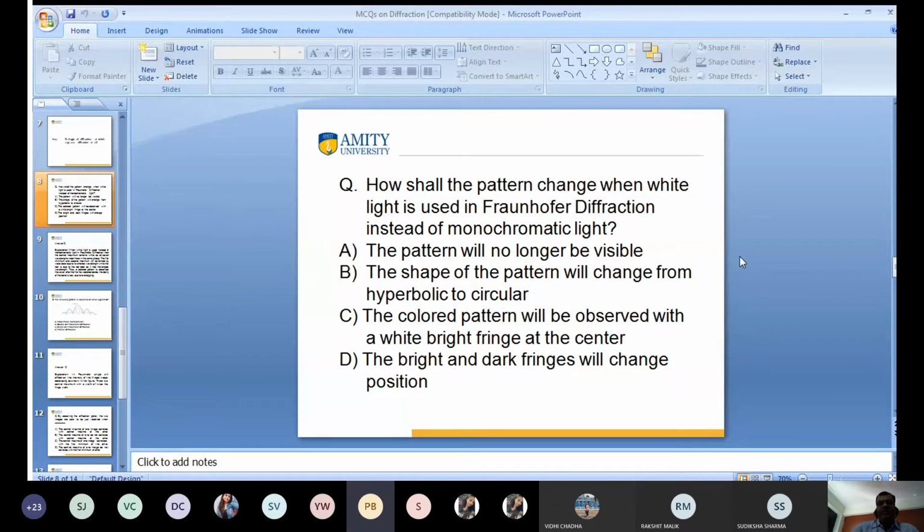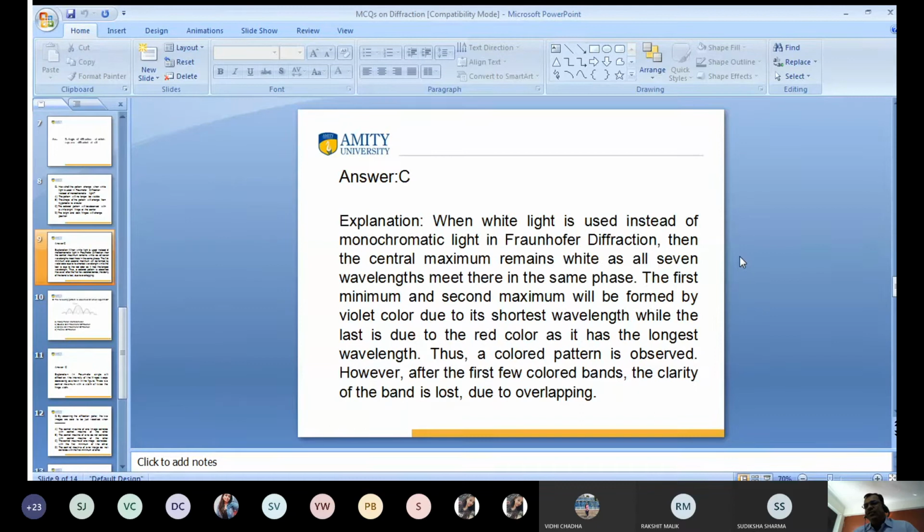So colored fringes will form if white light passes, so the answer is C. When white light passes, then we get the colored fringes. Okay, so the answer is C. Clear? Yes or no? Yes, sir. Okay, I'll proceed further.